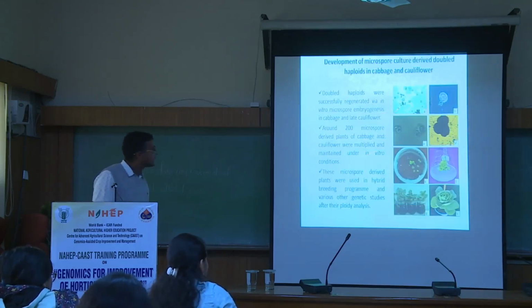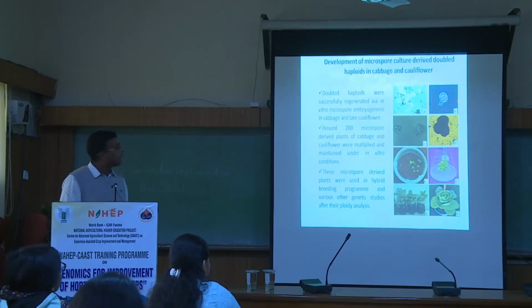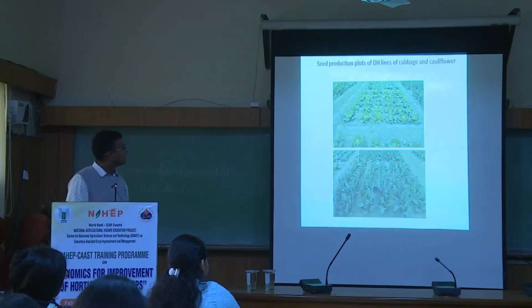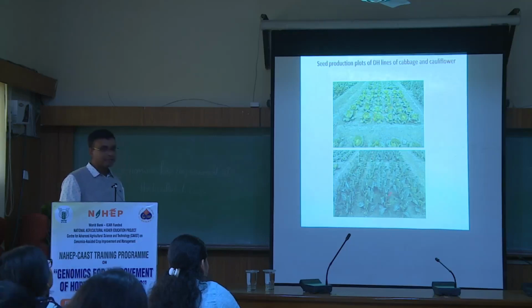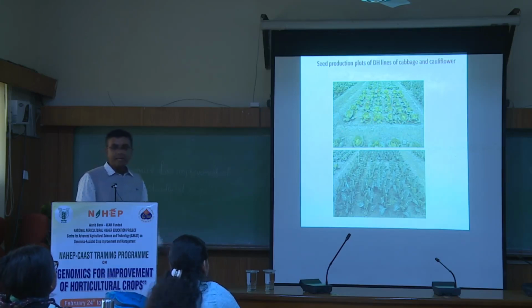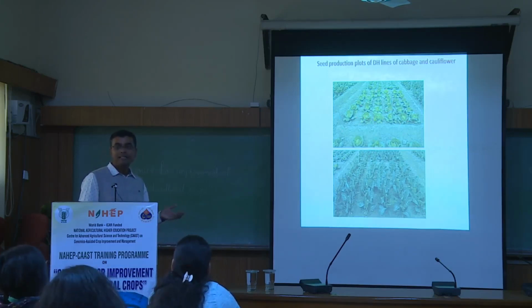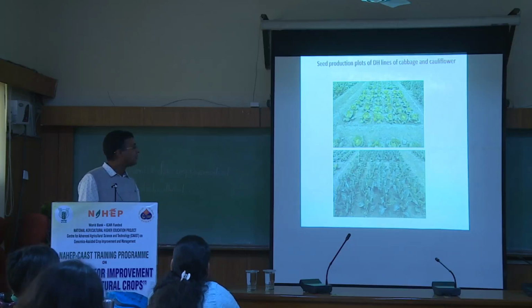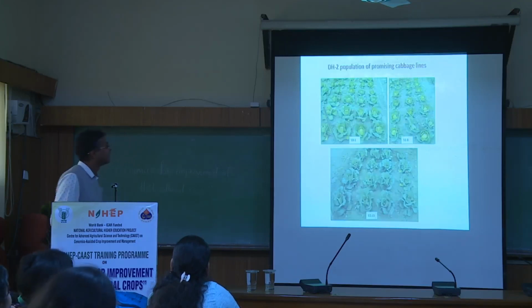And these are our protocols for development of haploids and double haploids in cabbage as well as in cauliflower. You can see we have all the DH population in cabbage as well as cauliflower. And you see the kind of uniformity the plants have. In normal open pollinated plants, they will never have this kind of uniformity. Even if one leaf has this orientation, all the plants have leaves in that orientation. This is the beauty of double haploid.